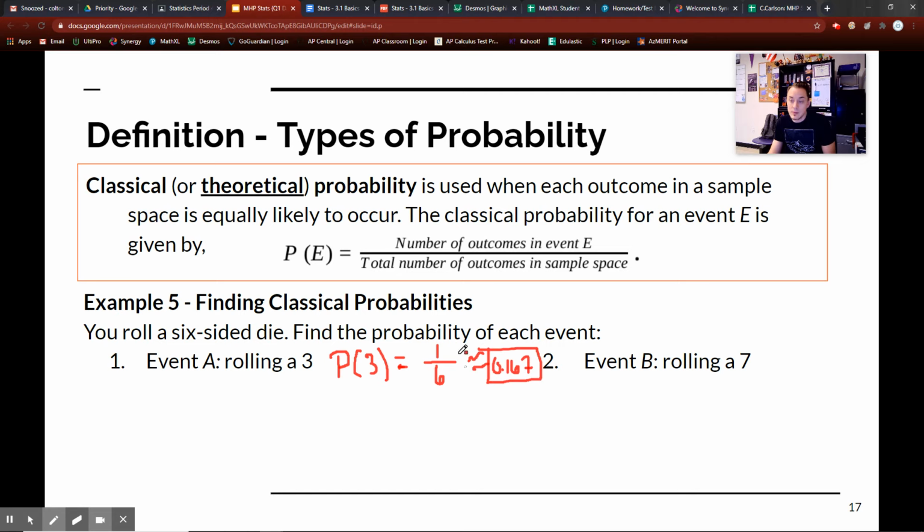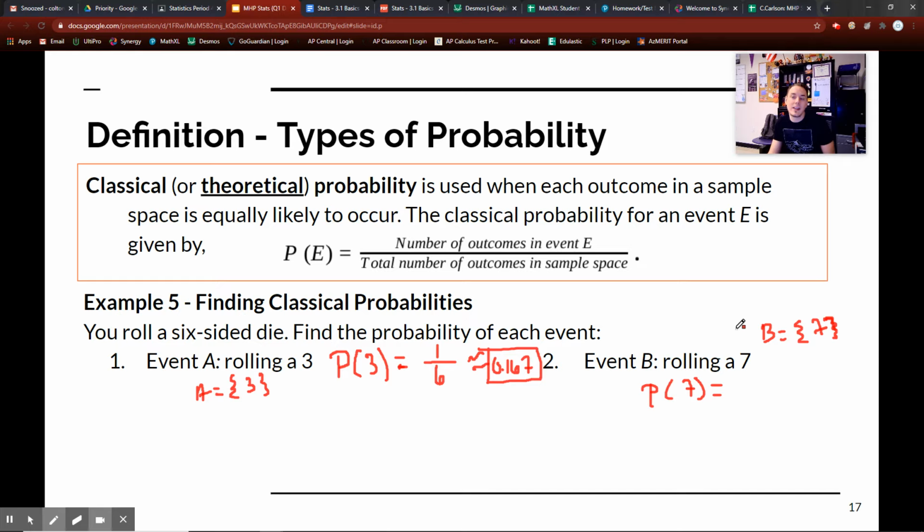Whether it wants a decimal or a fraction, MyMathLab may ask you for either, but this is what it is. So this event could be said as A equals 3. For event B, we can say it's the same thing as saying rolling a 7. So again, probability of 7.